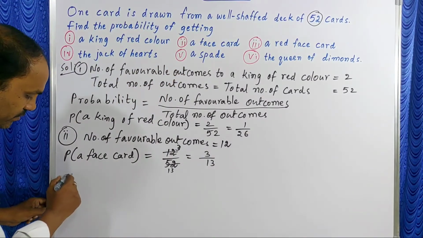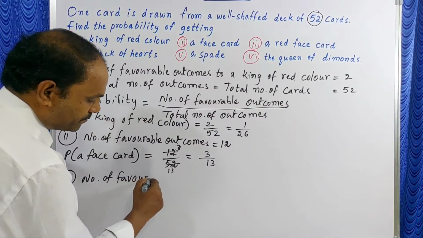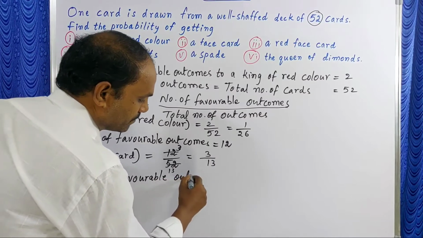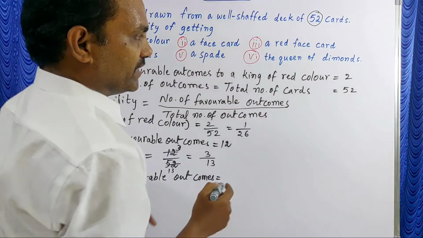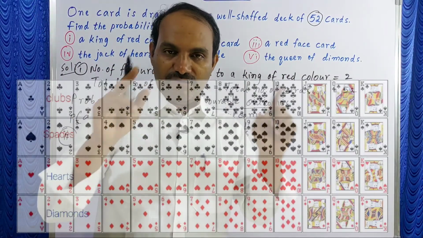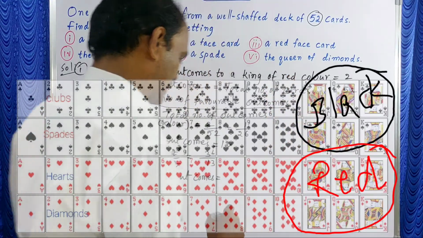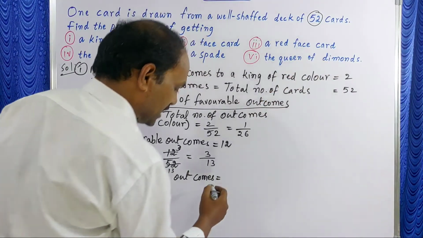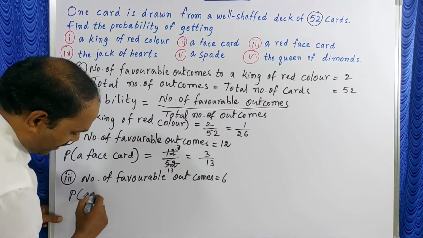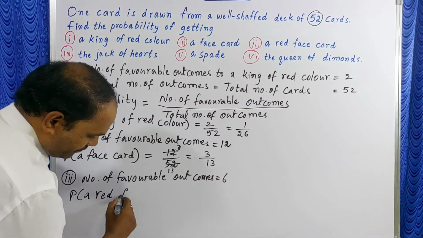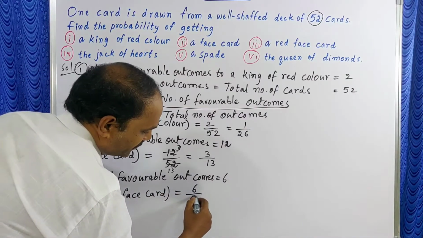Now the third one. In the third one, the number of favorable outcomes is red face cards. Overall 12 face cards are there. In these 12 face cards, 6 are red color and 6 are black color. That's why red face cards are 6. So the probability of a red face card is equal to 6 by 52.